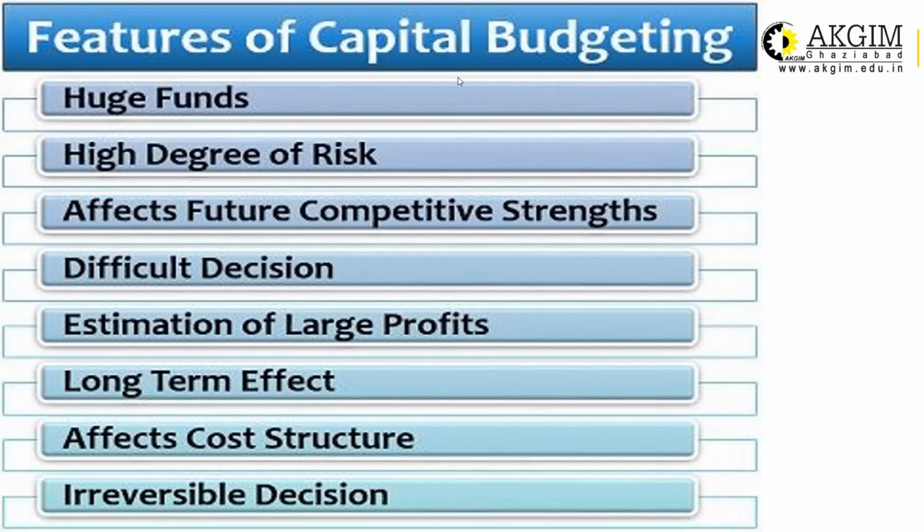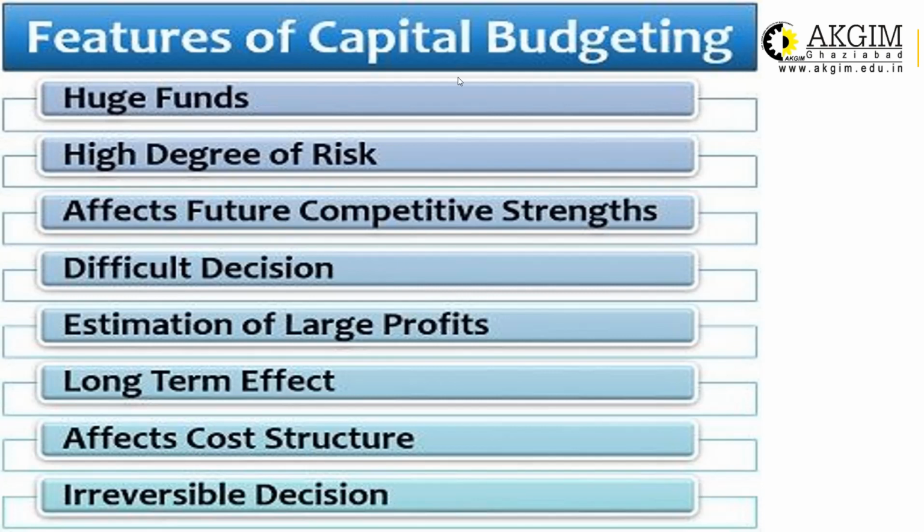What are the special characteristics of capital budgeting decisions? That means, what is basically the difference between a capital budgeting decision and a normal decision? Normal decisions are for the running of the business, day-to-day activities, decisions related to debtors and inventory. But capital budgeting decisions are quite different from day-to-day operations. These decisions have a long-term impact on the business. Even the survival and long-term sustainability of the business will sometimes depend upon the good investment decisions taken by the company.